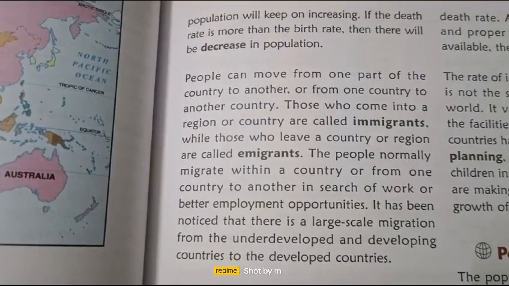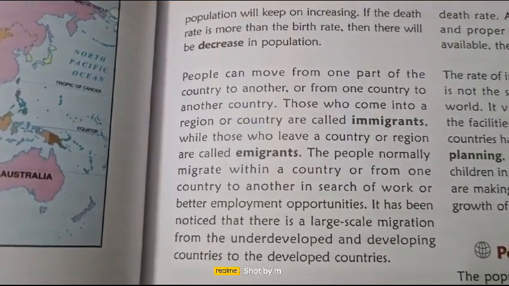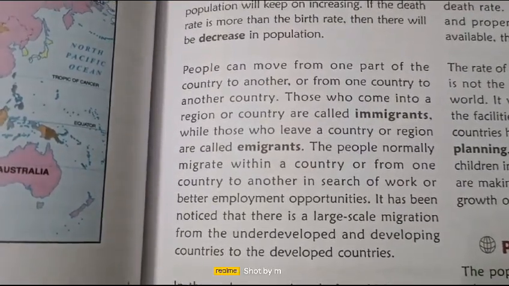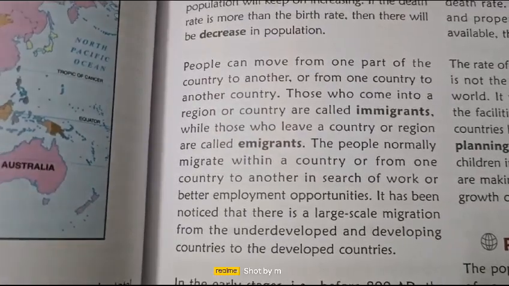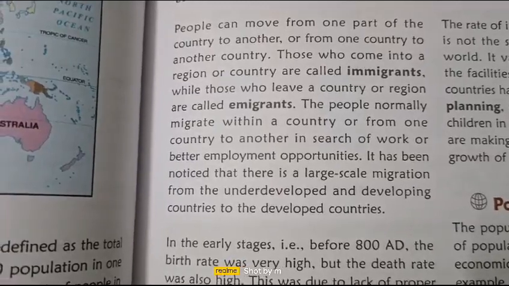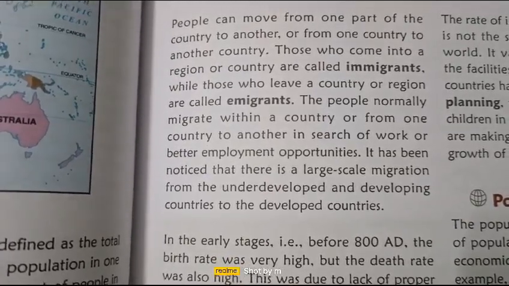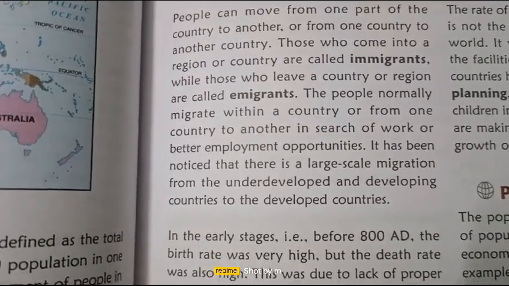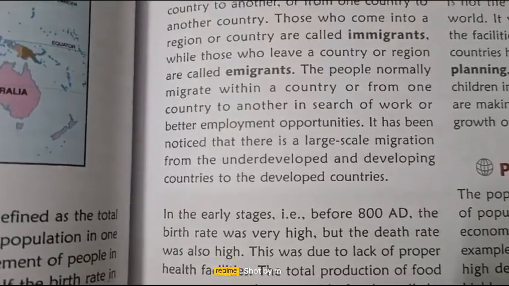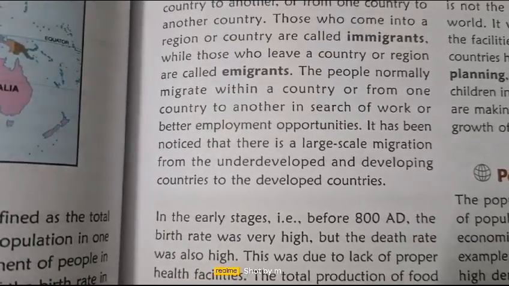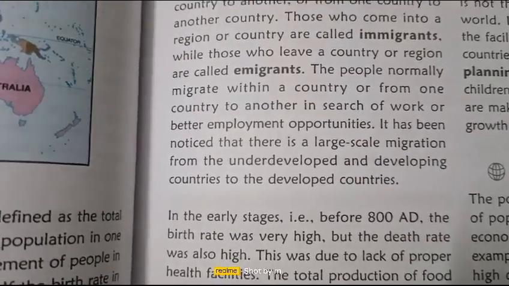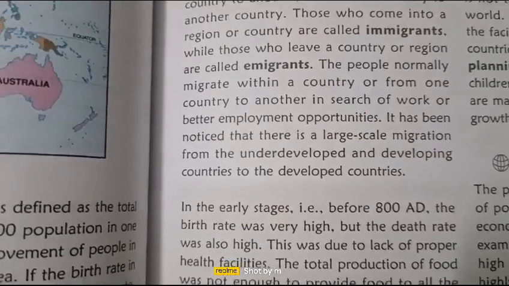People can move from one part of the country to another, or from one country to another. Those who come into the region or country are known as immigrants, and those who leave the country and move to other regions are known as emigrants. The people normally migrate within the country or from one country to another in search of work and better employment opportunities. It has been noticed that there is a large-scale migration from the underdeveloped and developing countries to developed countries, where already everything is developed.